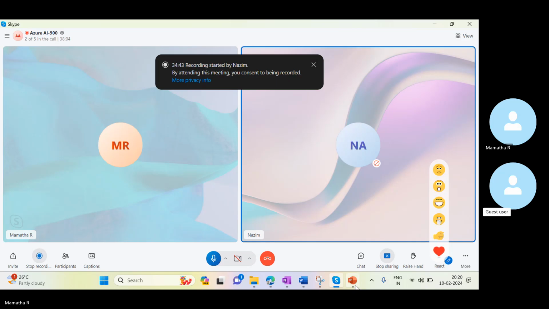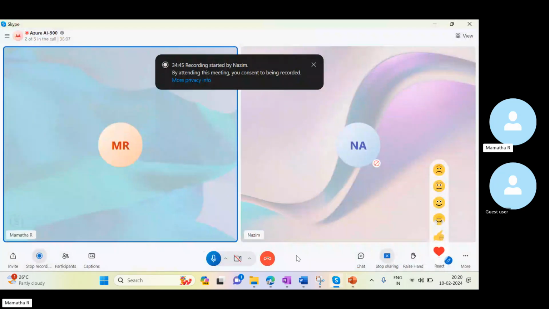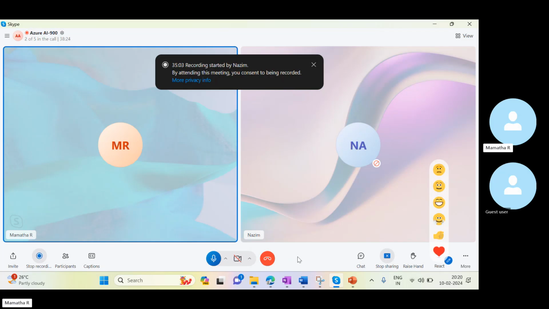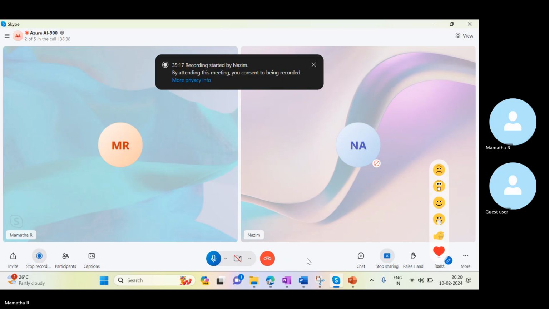Sure, Mamta, that will help. Yeah, sure, Nazim, I'll give that later. You can go through that once. Later, I'll post you the assessment, and you can see how much you are getting. If you can get around 8 or 9 out of 10 on the new paper I give you, or more than 85 percent, you can easily clear the certification as well.